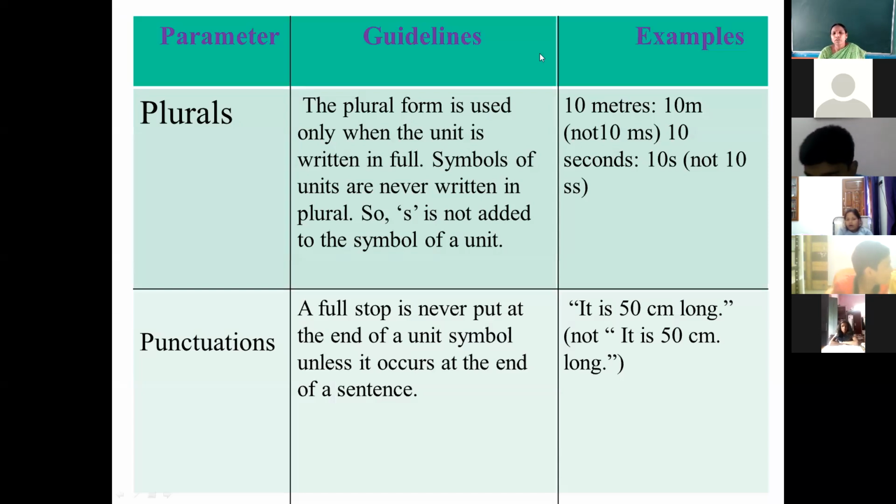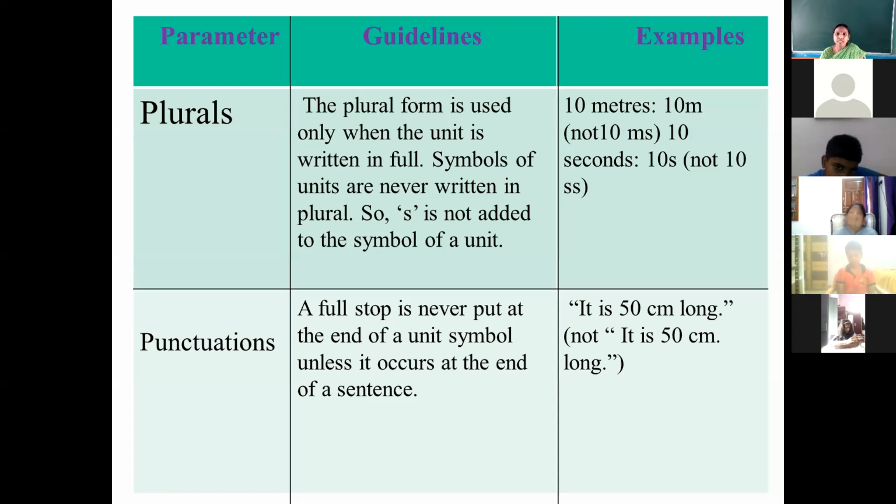Plurals. The plural form is used only when the unit is written in full. When you are writing the full spelling of the units, then only you will write the plural form. But the symbols of the units are never written in plural, so S is not added to the symbol.